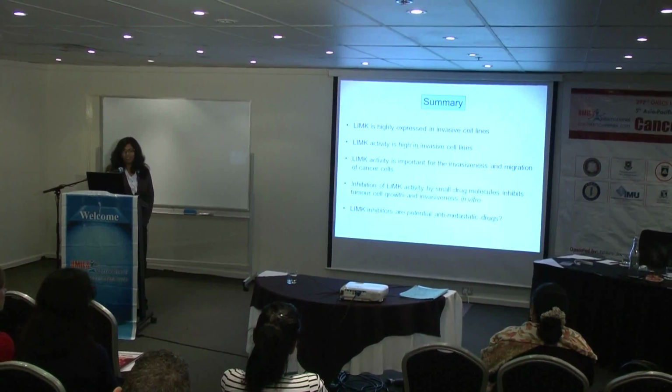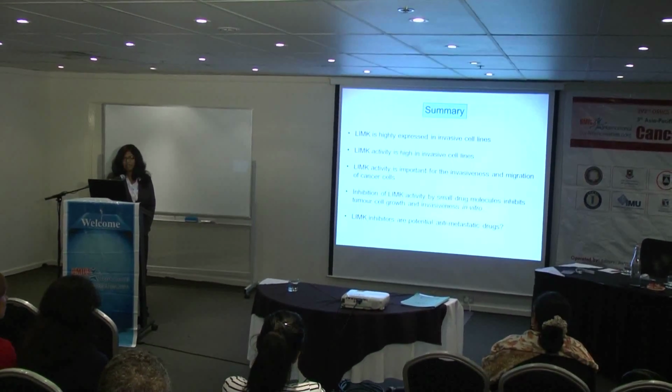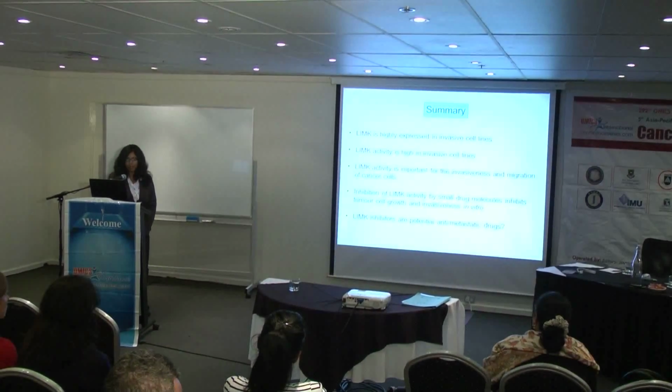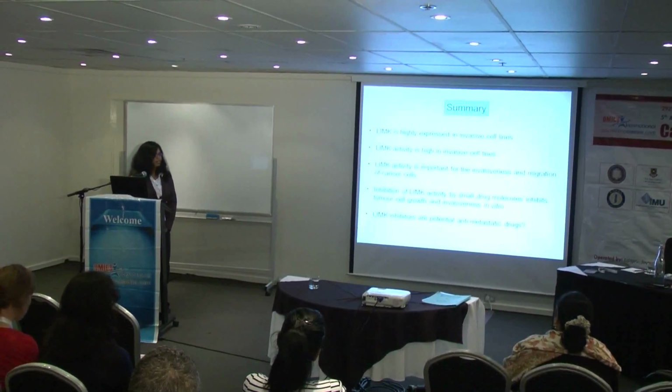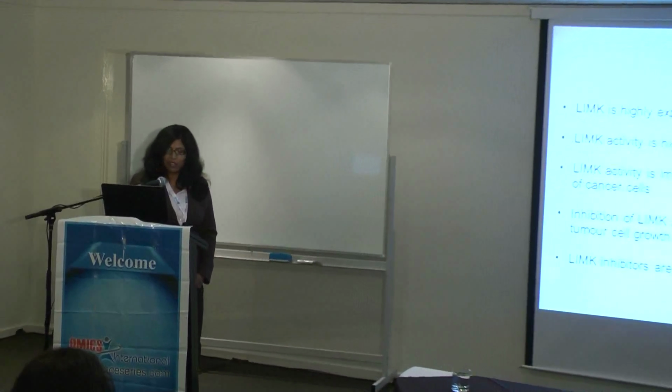Whether LIM kinase inhibitors are potential anti-metastatic drugs is still in question, because I showed elevated LIM kinase activity in most of the cancer cell lines, and most cancer tissues have highly expressed LIM kinase levels, although a few papers contradict our findings; they showed in lung cancers that LIM kinase expression is greatly reduced. So it's a big puzzle whether it's a good anti-cancer drug or not.